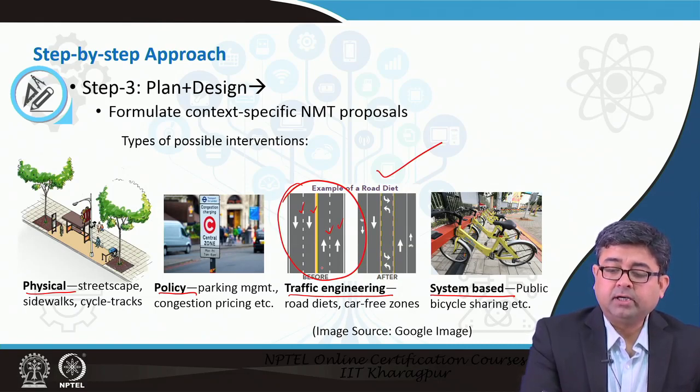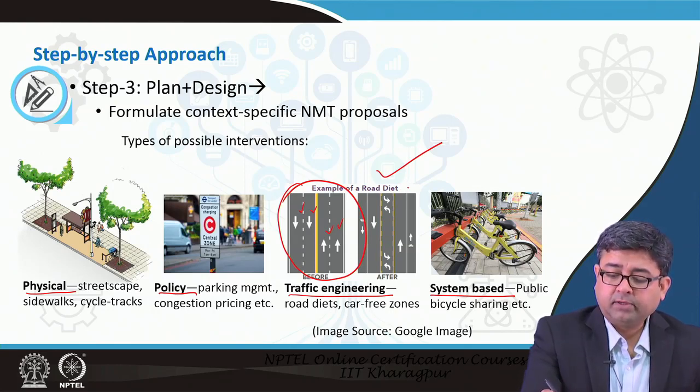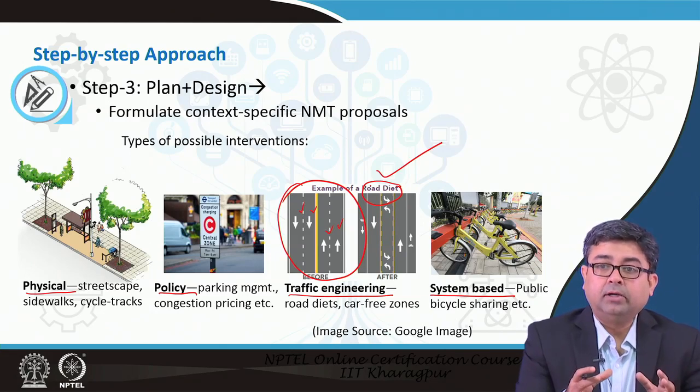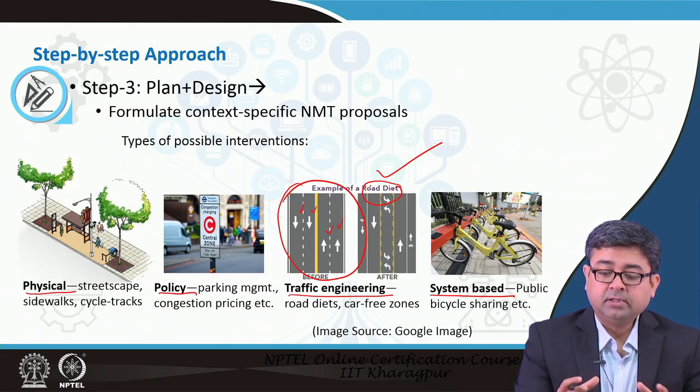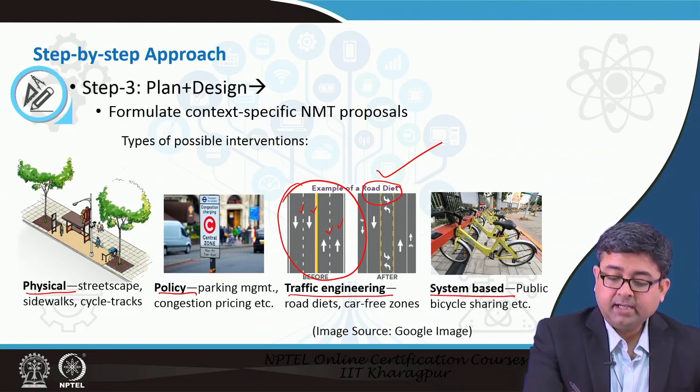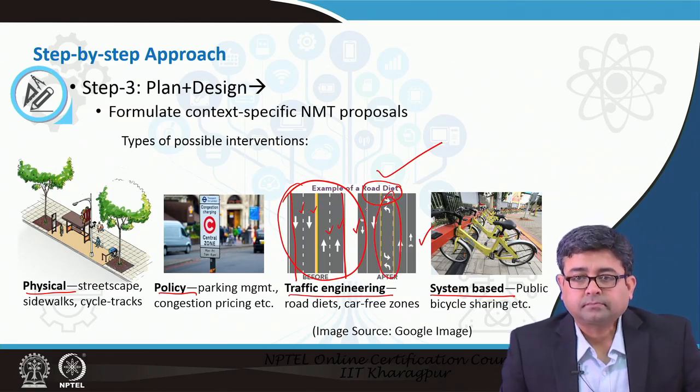So, how can this be converted into a better NMT facility? What we usually call in transportation engineering or traffic engineering is a road diet. Diet meaning the road has to be narrowed down for motorized vehicles. What happens is we usually convert the sides of the road into bicycle lanes and the center of the road into a two-way lane.